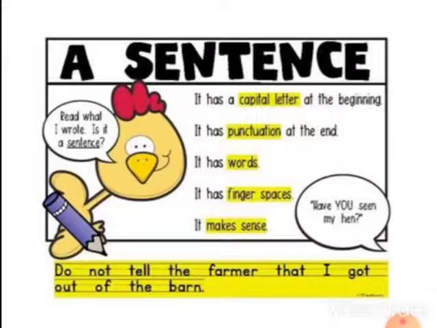Then there are many rules to be followed while writing. The first and foremost rule is, whenever we are starting a sentence, the first letter of the sentence must always be in capital. Okay, we should always start a sentence with a capital letter. That is the main thing.